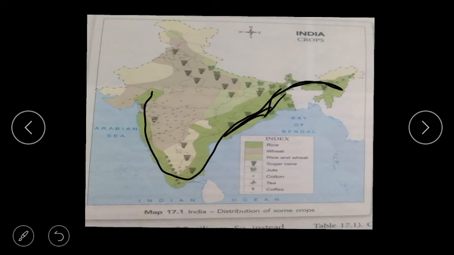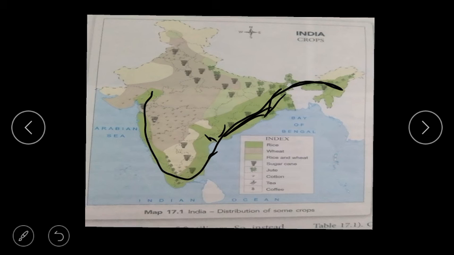West Bengal, Uttar Pradesh, here Tamil Nadu, then Andhra Pradesh, here Bihar and Odisha. So we get rice from all these places.